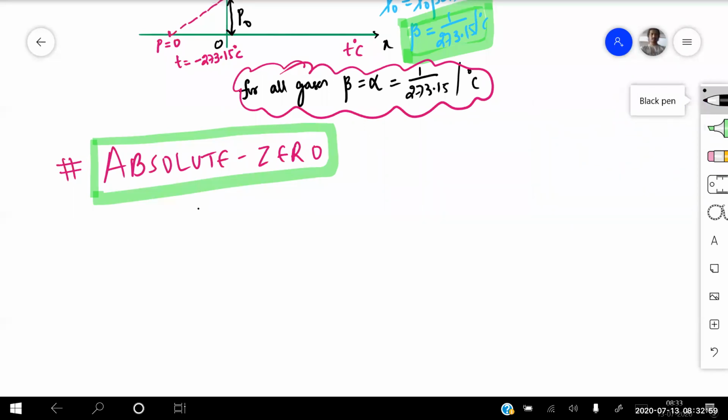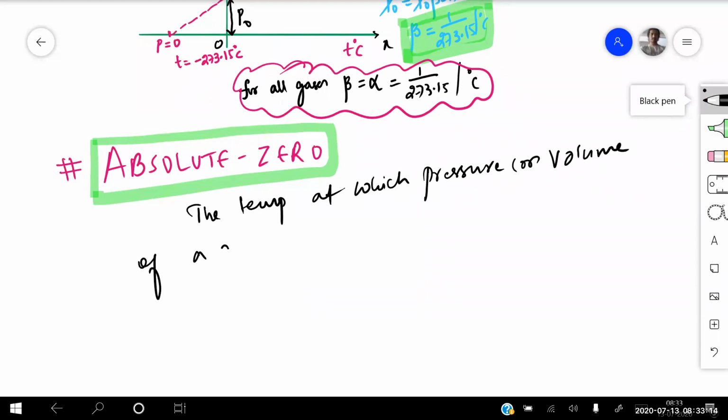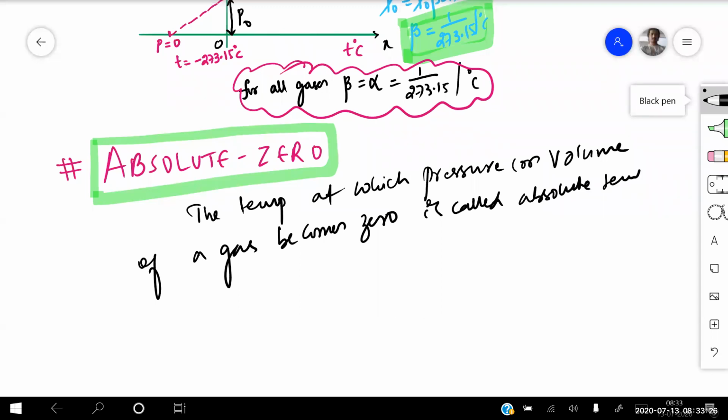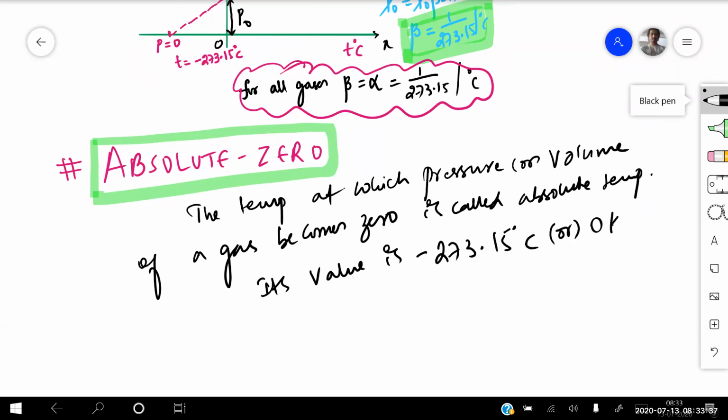Can anyone define for me what is an absolute zero, beta, right now? The temperature at which pressure or volume of a gas becomes zero is called absolute zero, or its absolute temperature. Its value is minus 273.15 degrees Celsius, or 0 Kelvin. Isn't it? Still, any other points I've given?